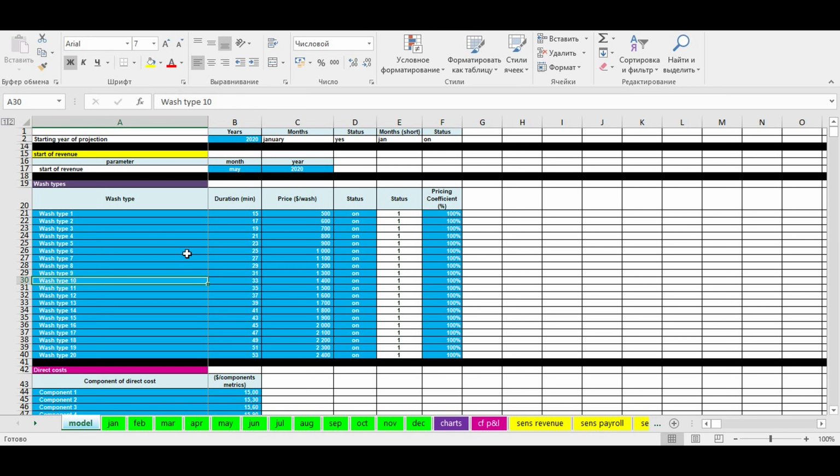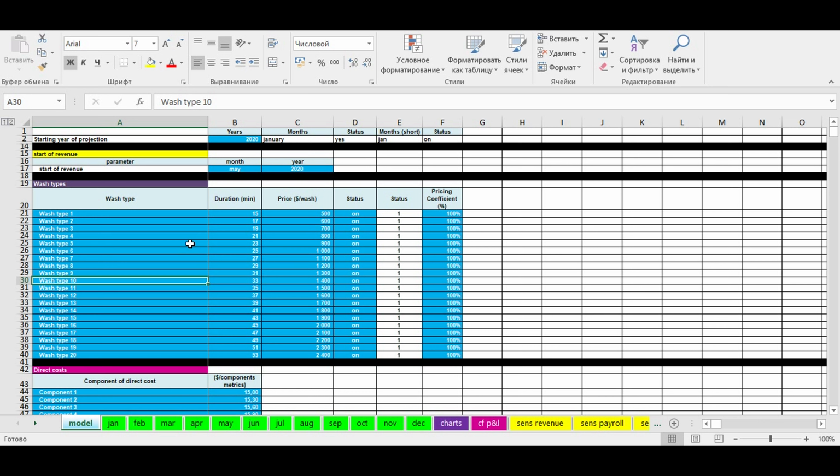If you have a business idea of starting your own car wash, this simple financial model can help you to evaluate the amount of money you need to start this business. Besides, you will also be able to see the profit, payback period of your investment and profitability of your future operational activity. Of course, it will be very interesting for you to know how stable your business idea is if something happens with revenue, expenses, and so on. So now let's go through the model and I will show you what items you should pay attention to if you want to run this business.